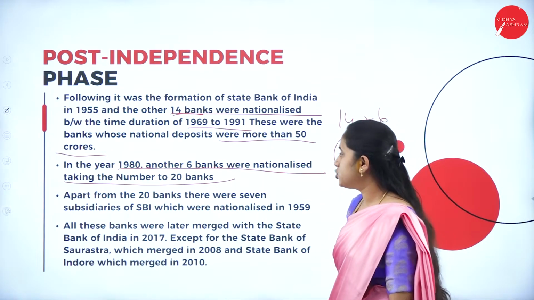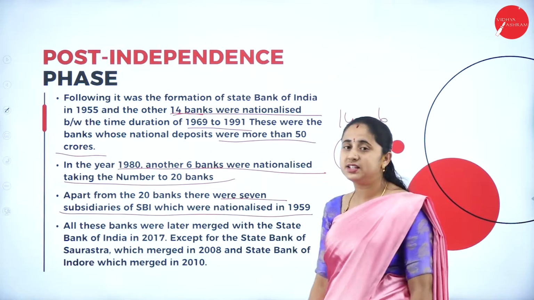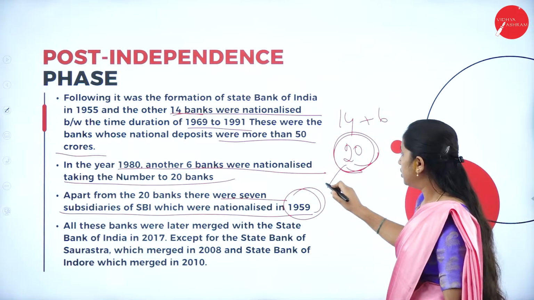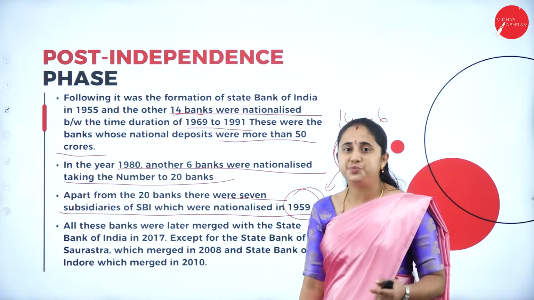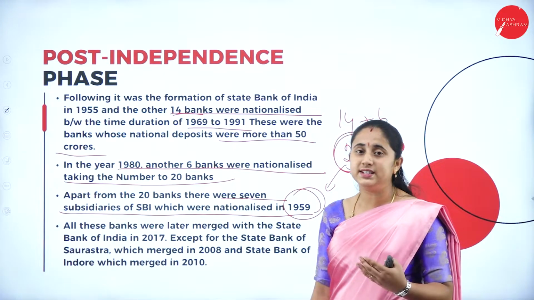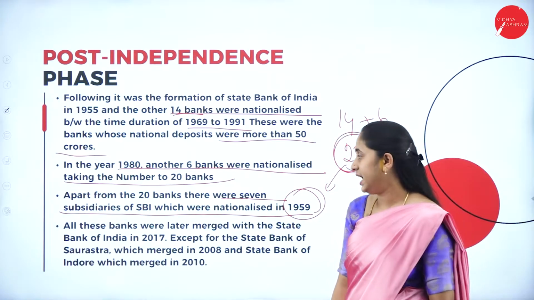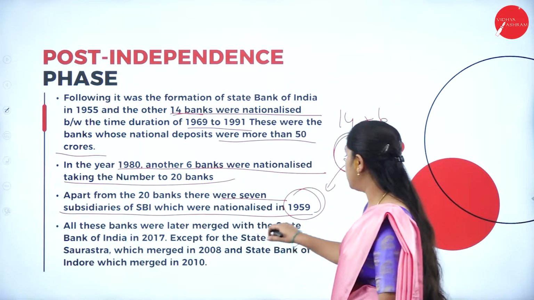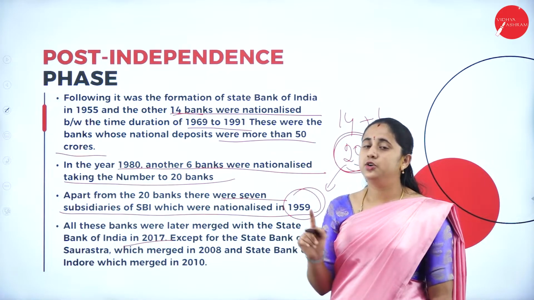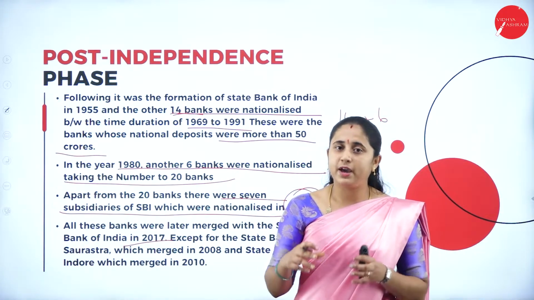Apart from these 20 banks, there were 7 subsidiaries of SBI, such as State Bank of Mysuru and State Bank of Hyderabad, which were nationalized in the year 1959. In the year 2017, the subsidiary banks of SBI were merged with State Bank of India.